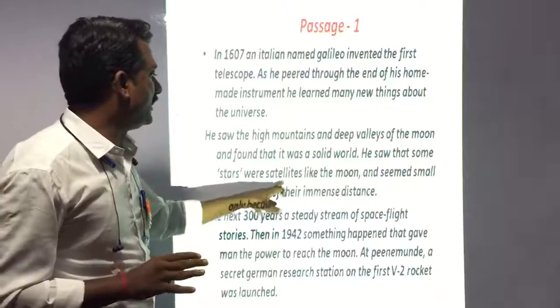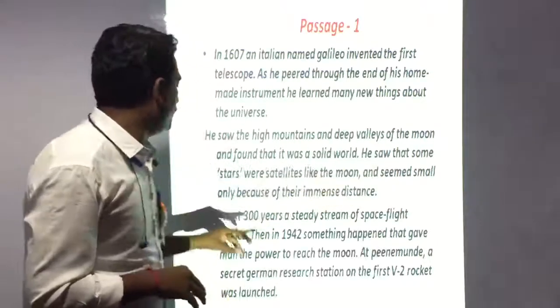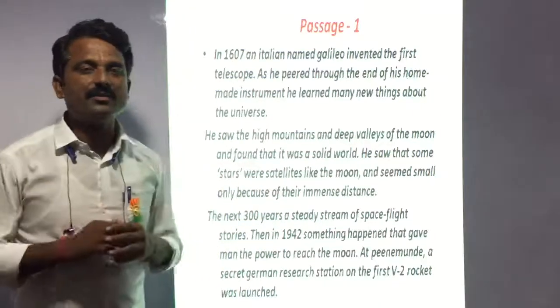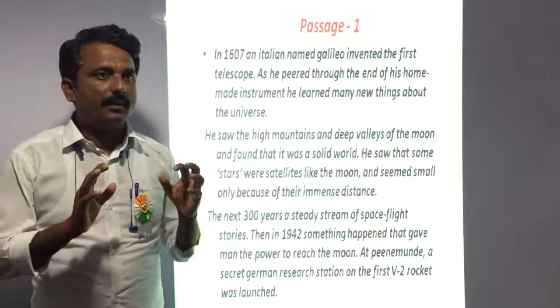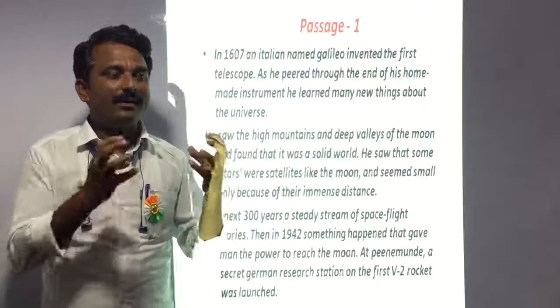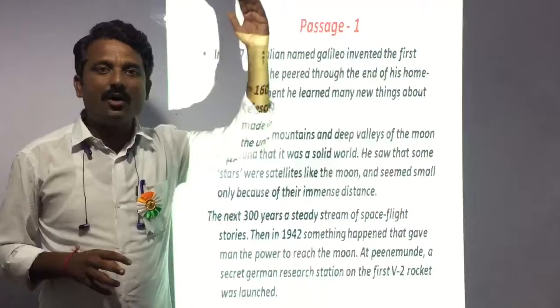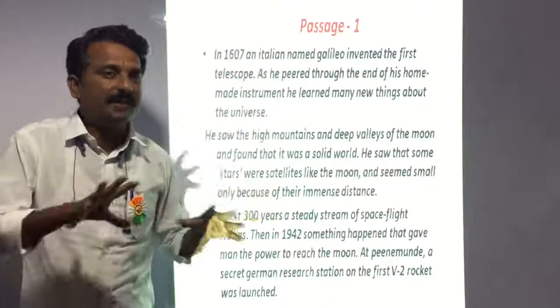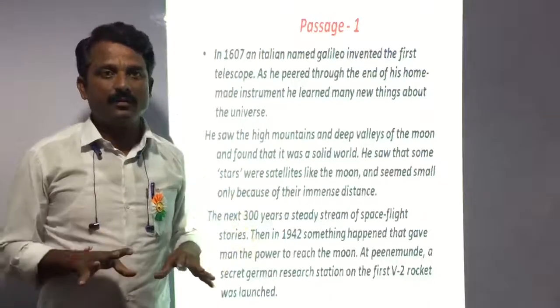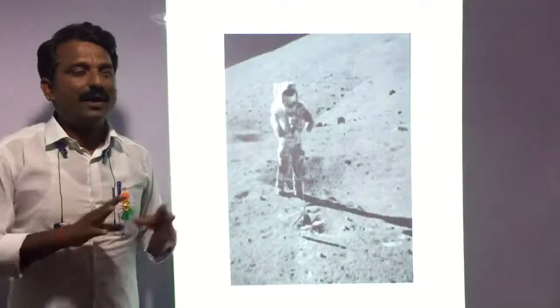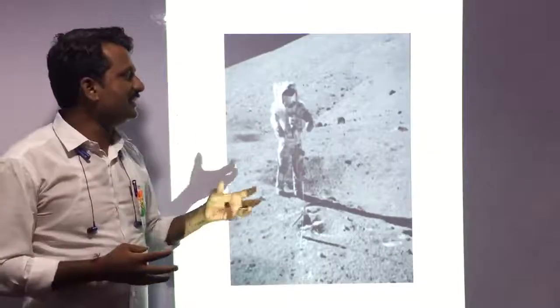Satellites like the moon seemed small only because of their immense distance. What he understood was that the moon is solid, and that high mountains and deep valleys exist on it.